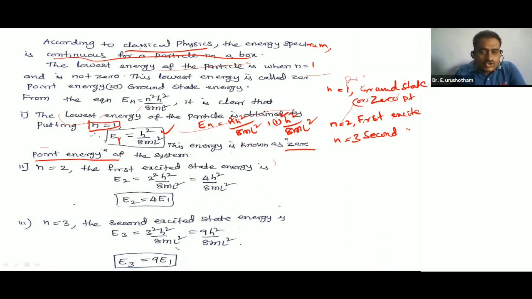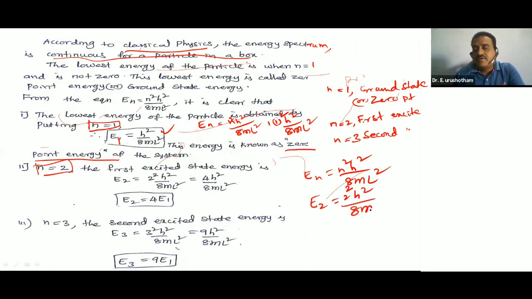If n is equal to 2, substitute n is equal to 2 in En is equal to n square h square by 8 m L square. So this is E2, 2 square h square by 8 m L square, which is 4 times h square by 8 m L square, that is E1.